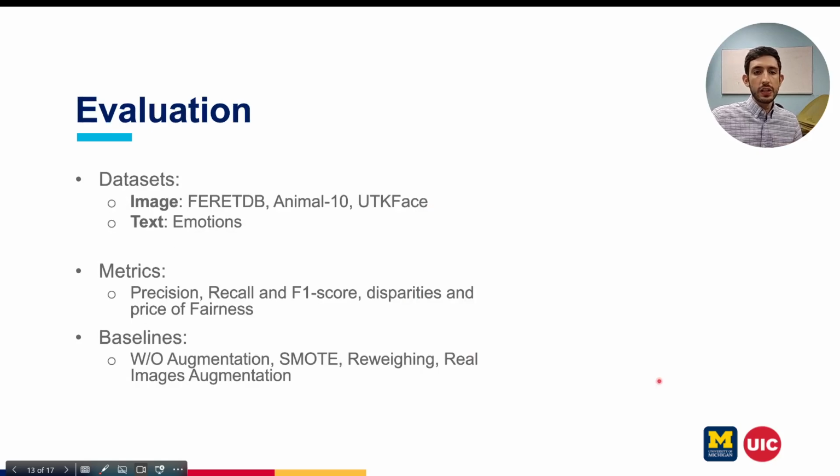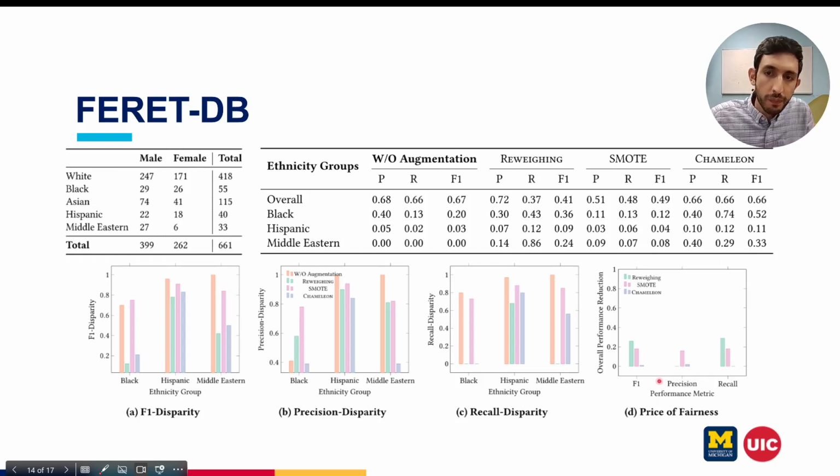In our evaluation, we used 4 datasets: UTK Face, Animal 10, and emotion. Three of them are in the realm of images and one of them is text. For our metrics, we have precision, recall, F1 score, the respective disparities, and also the price of fairness, the price that we are paying in performance to gain fairness. In our baselines, we have without any augmentation, SMOTE, reweighing, and also, as an upper bound and best case scenario, real images augmentation.